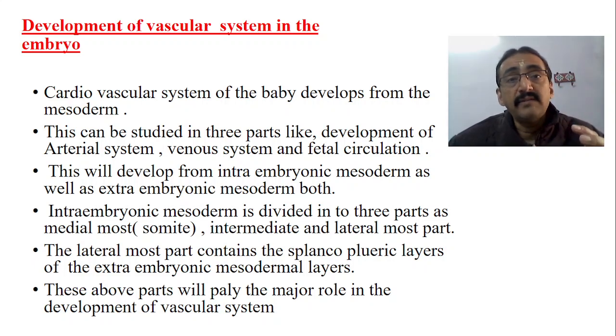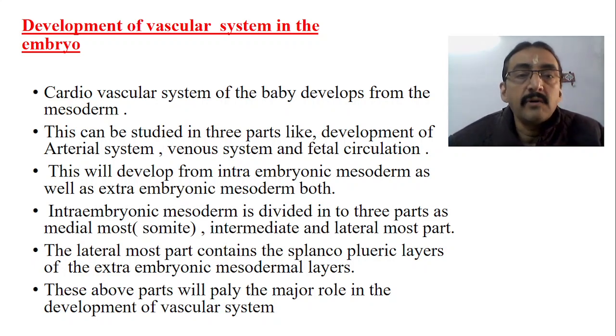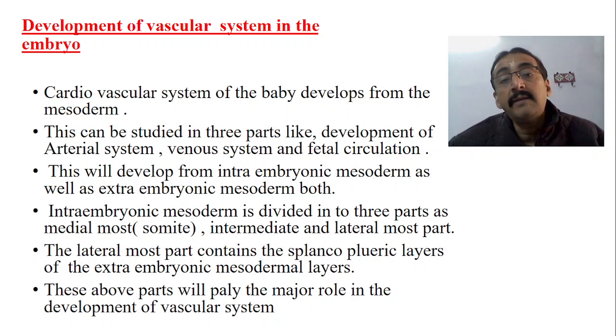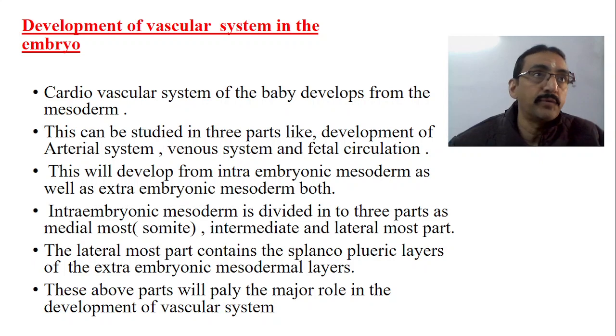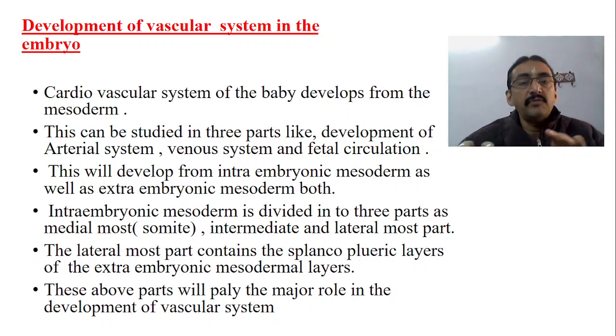Now the vascular system of the fetus, so that will develop from a structure called as intraembryonic mesoderm. Mesoderm has got extraembryonic and intraembryonic mesoderm. Okay, so now this will develop from the intraembryonic mesoderm as well as extraembryonic mesoderm both. Now mesoderm is basically divided into two, intraembryonic and extraembryonic mesoderm. Now cardiovascular system will going to develop from both of these.